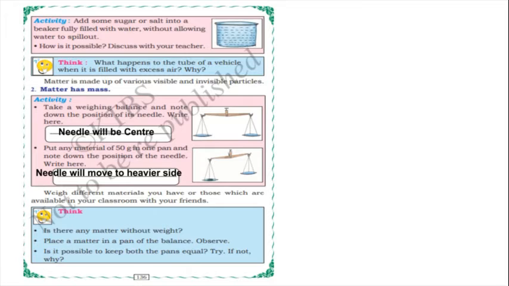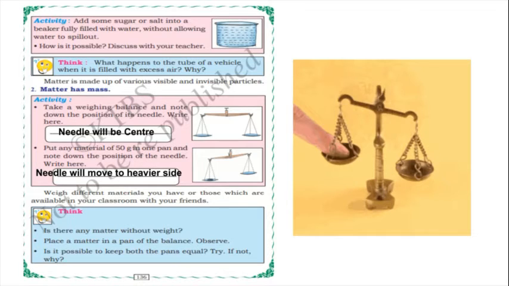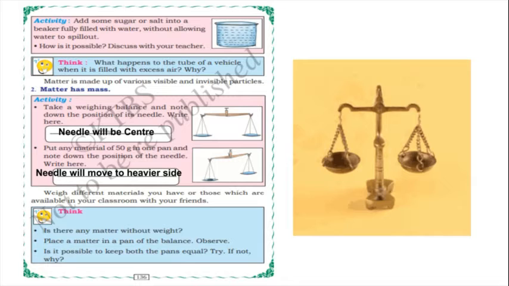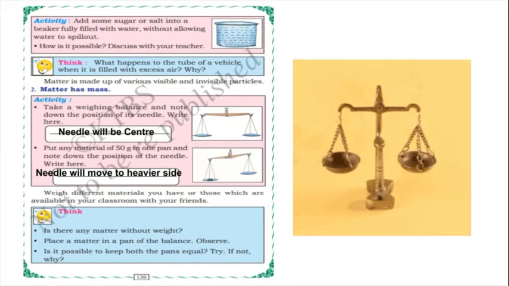Yes. So weigh different materials you have or those which are available in your classroom with your friends. And is there any matter without weight? Is there any matter without weight, children? No. All matter has weight. Place a matter in a pan of the balance. Observe. And is it possible to keep both the pans equal? No, we cannot, because the needle will move to the heavier side. Yes, you can observe in this picture. So if you put weight, the needle will move to the heavier side. You can observe, children, here, isn't it?